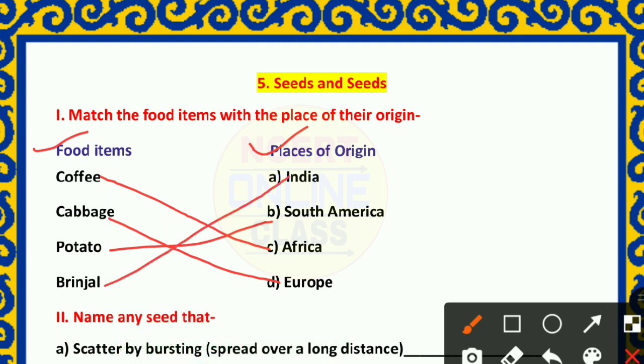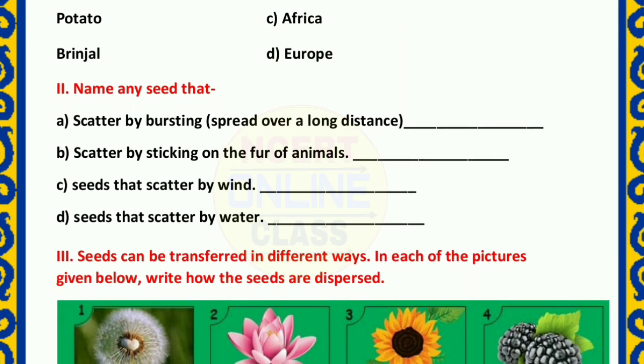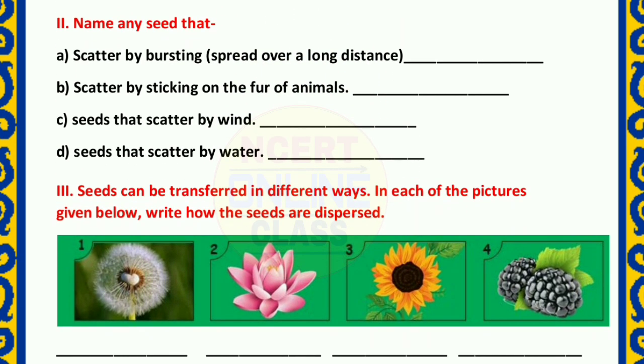Okay. Students, at first write the question. Write all of the questions one by one at first and then write the answer. And practice very carefully because this type of question will come in your periodic test online exam. Okay, then question number 2. Name any seeds that scatter by bursting, spread over a long distance.